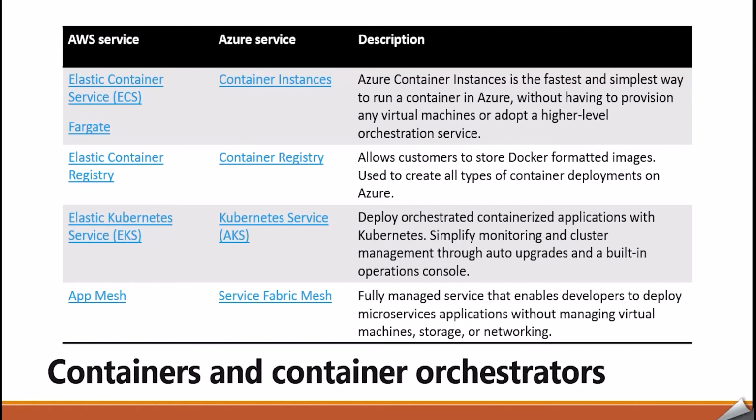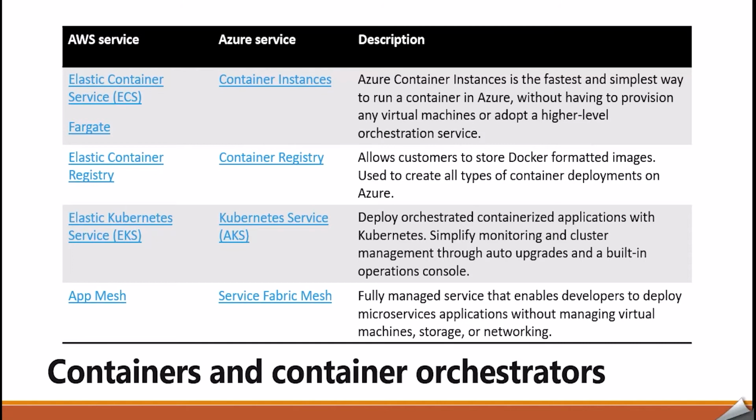Compared to Azure, Azure Container Instances is the fastest and simplest way to run a container in Azure without having to provision any virtual machines or adopt a higher-level orchestration service. Elastic Container Registry or Container Registry allows customers to store Docker-formatted images. It is used to create all types of container deployments on Azure.